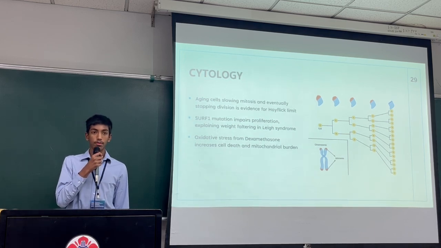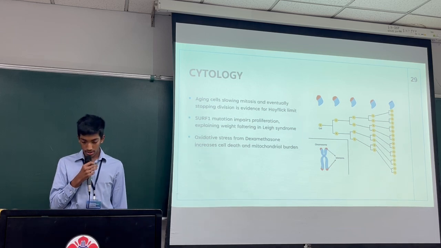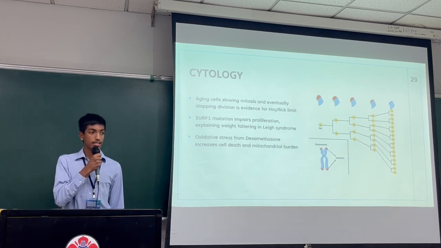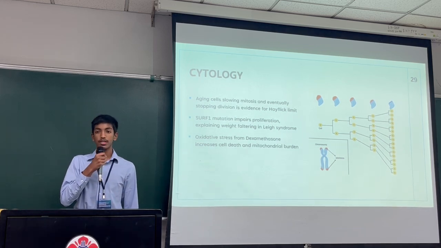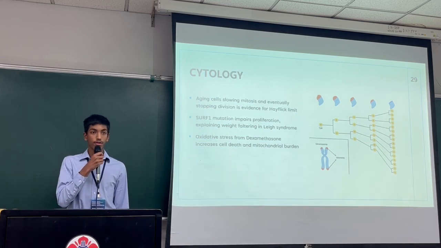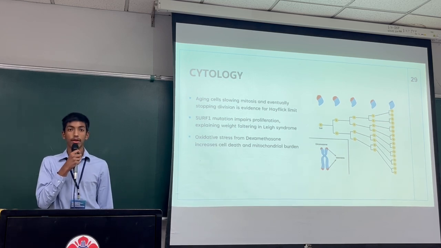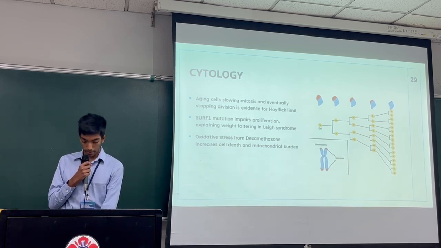This gives a plausible explanation for weight faltering in Leigh syndrome patients, where tissue growth is energy limited. As expected, dexamethasone further worsened these metrics by inducing oxidative stress. Interestingly, SIRF1 cells also became larger, likely due to osmotic swelling from dysfunctional mitochondria failing to regulate ion balance.